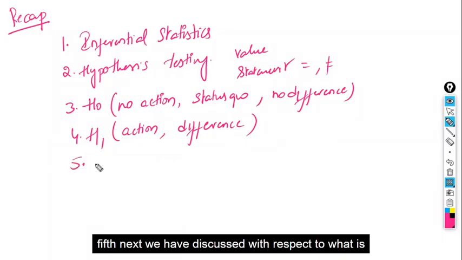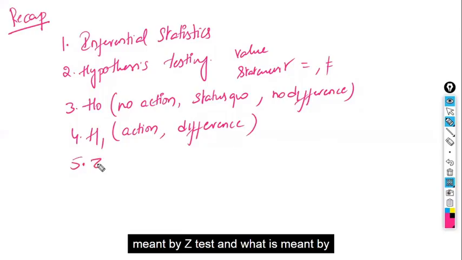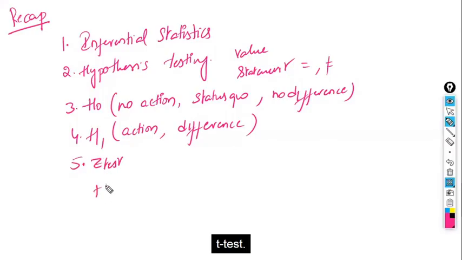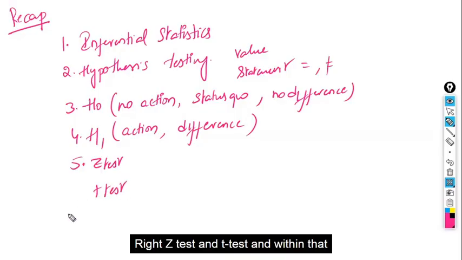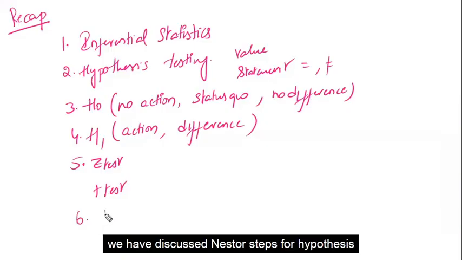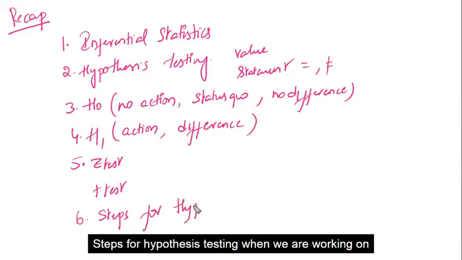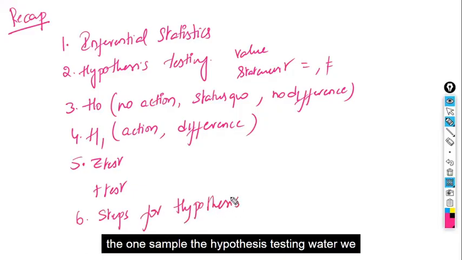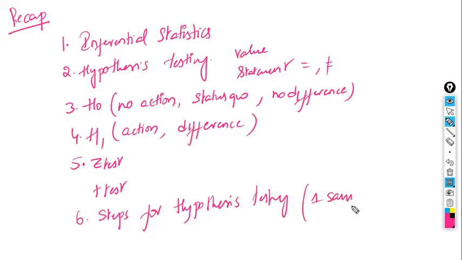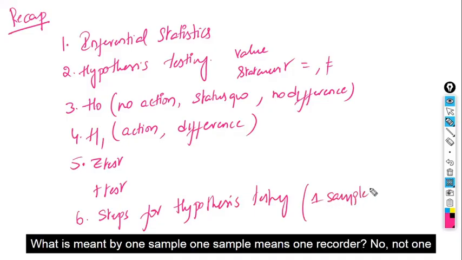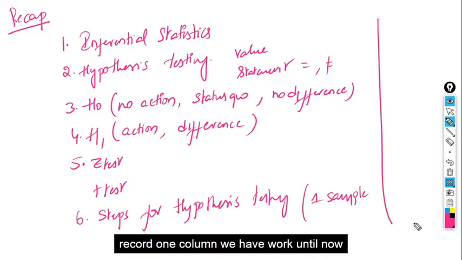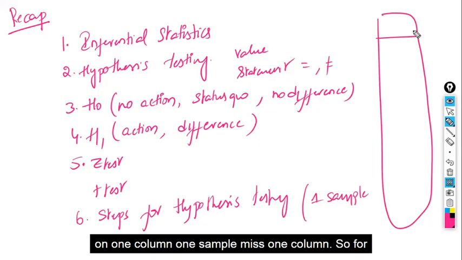Next, we discussed what is meant by Z test and T test, and within that, the steps for hypothesis testing. What we have done so far is for one sample only. What is meant by one sample? Not one record, but one column. One sample means one column.